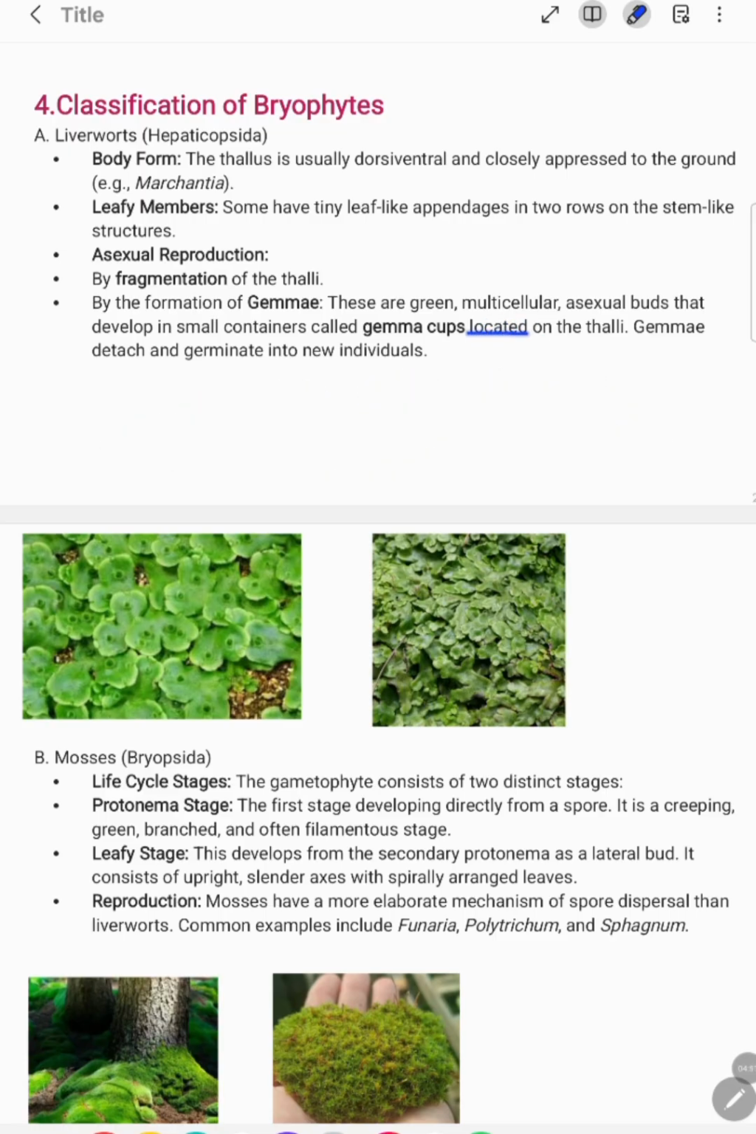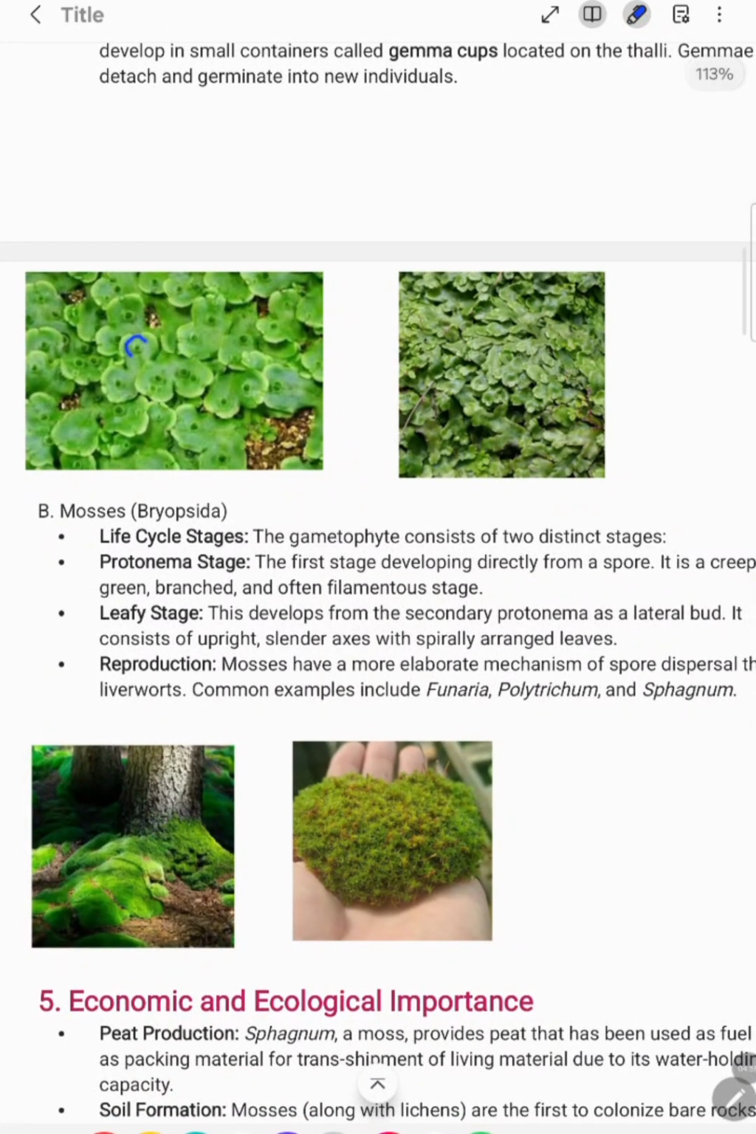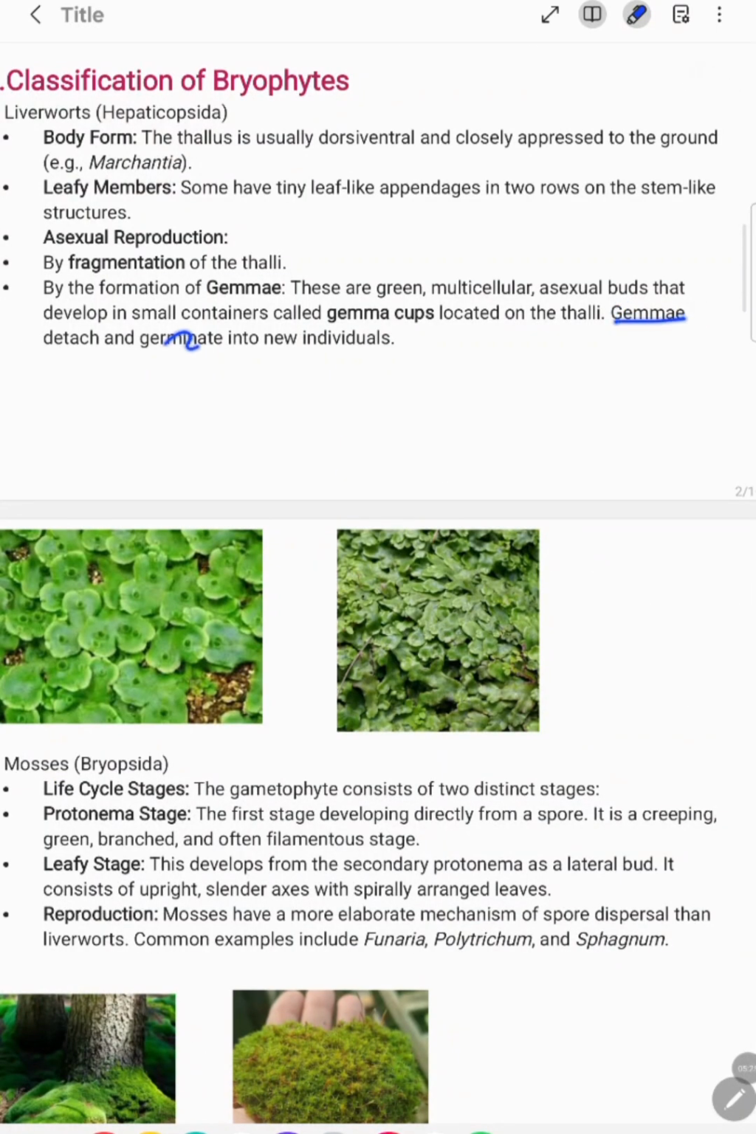These are located on the thalli. Look at the surface of the thallus. In this figure you can find these are your gemma cups. This bulging, green structure, all of these are your gemma cups. Inside the gemma cup you are going to find the gemmae, which help in reproduction. It is a type of asexual reproduction. The gemmae detach and germinate into a new individual.